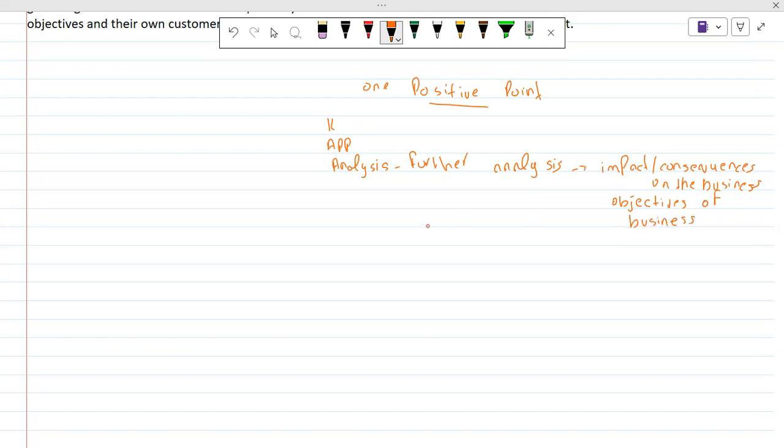Okay. And after that, you should write evaluation of this positive point, and you should write 2 points in the evaluation, or you can say two judgments. Okay. And after that, one negative point about the statement.